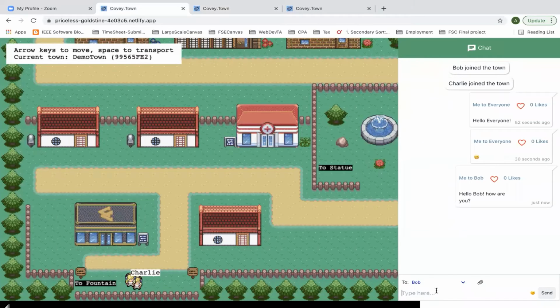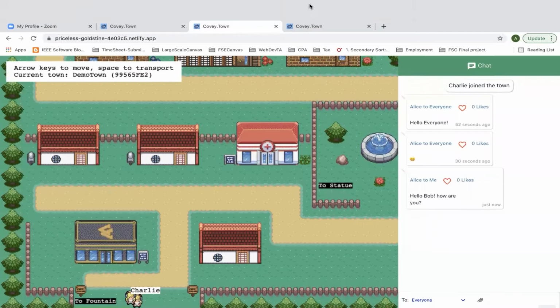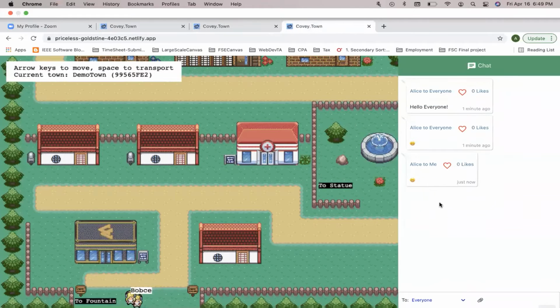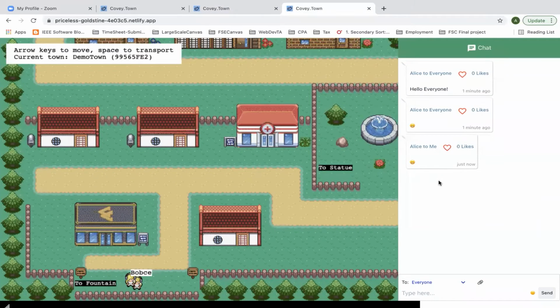Also, she can send an emoticon directly to a particular player in the player list. Let's say she wants to send an emoticon to Charlie. Now, this emoticon won't be sent to Bob, and Charlie will be the only person who will receive this particular emoticon.